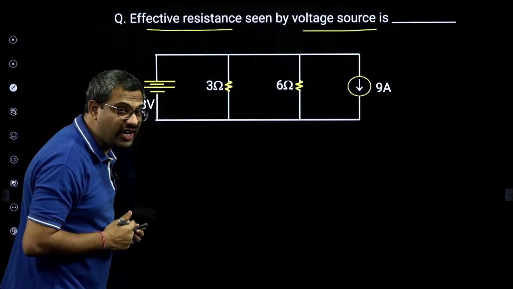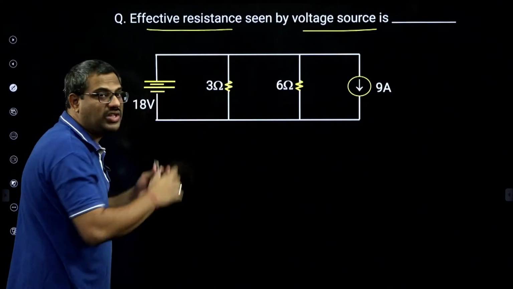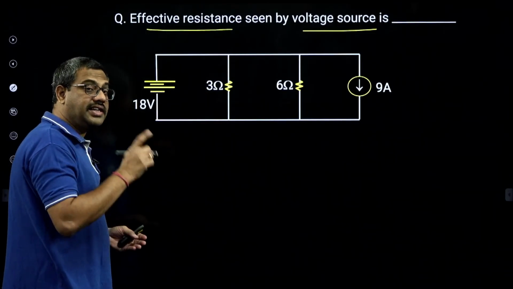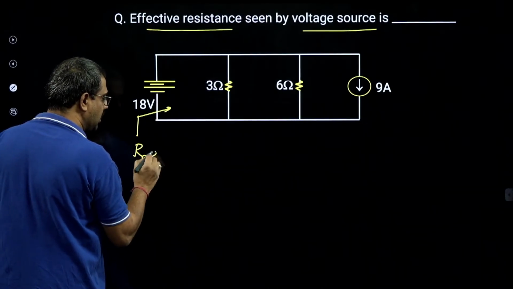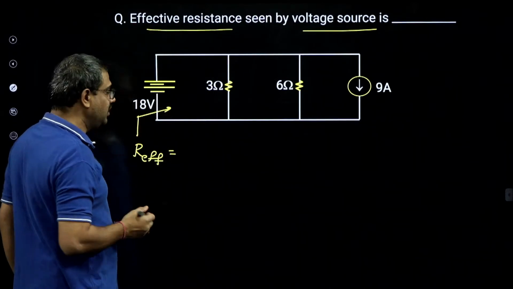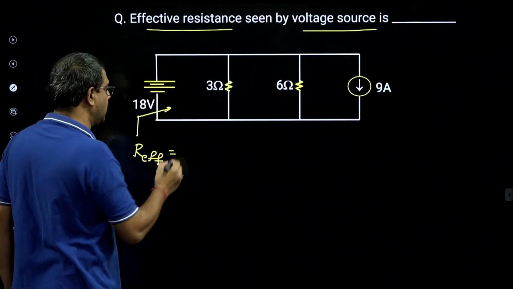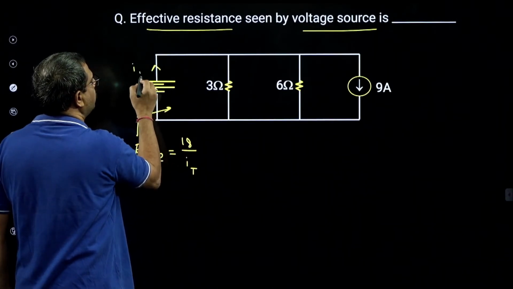So now we should not remove anything. If it is Thevenin's resistance or open circuit resistance, I will remove the unnecessary part. But here it is effective resistance, the resistance offered by the network to the source under working condition. Now we cannot reduce, so I will apply Ohm's law. This is 18 by I total.